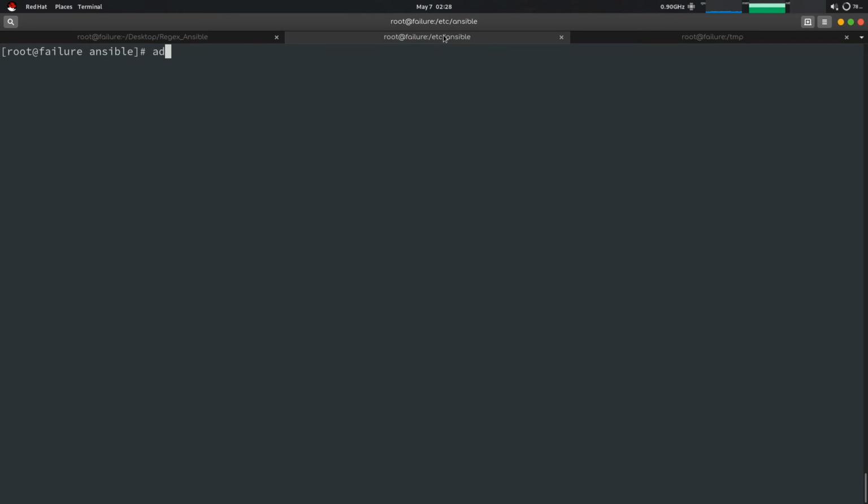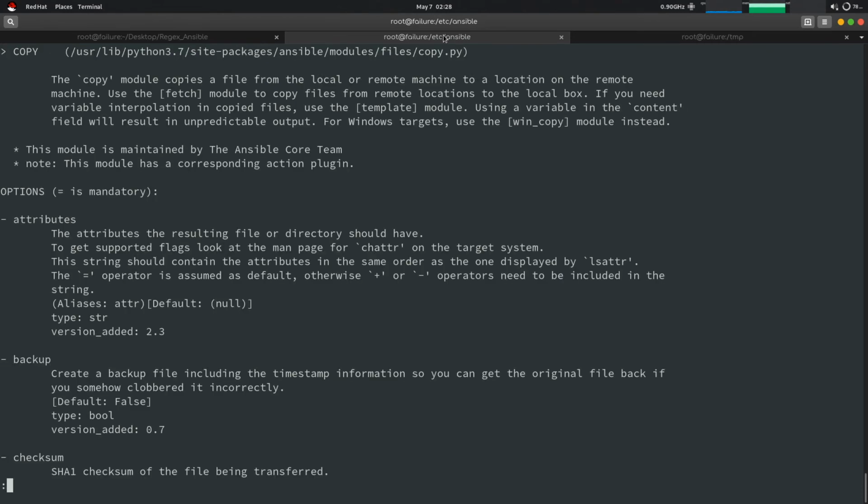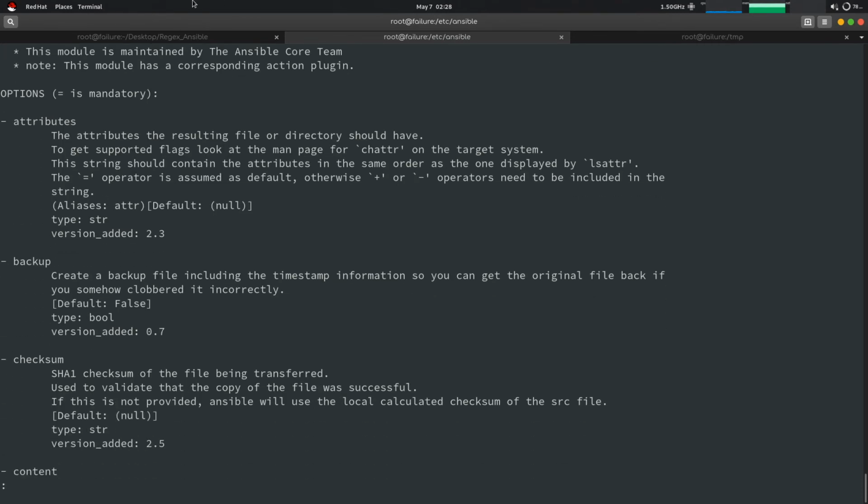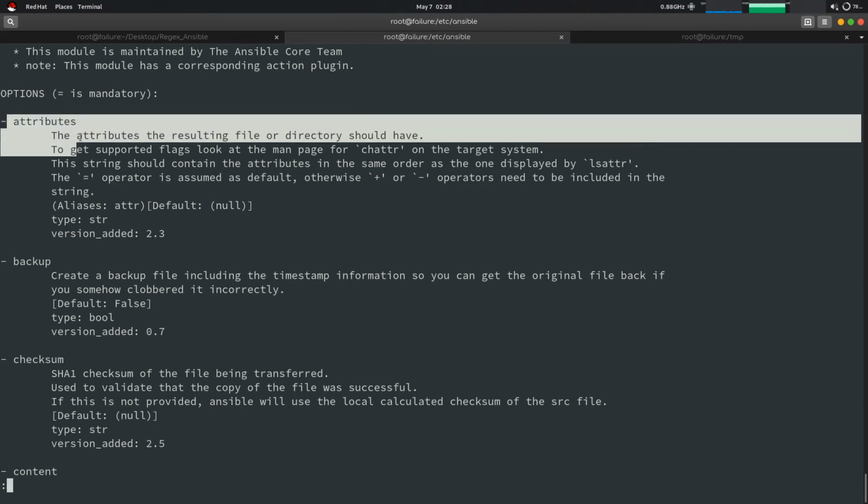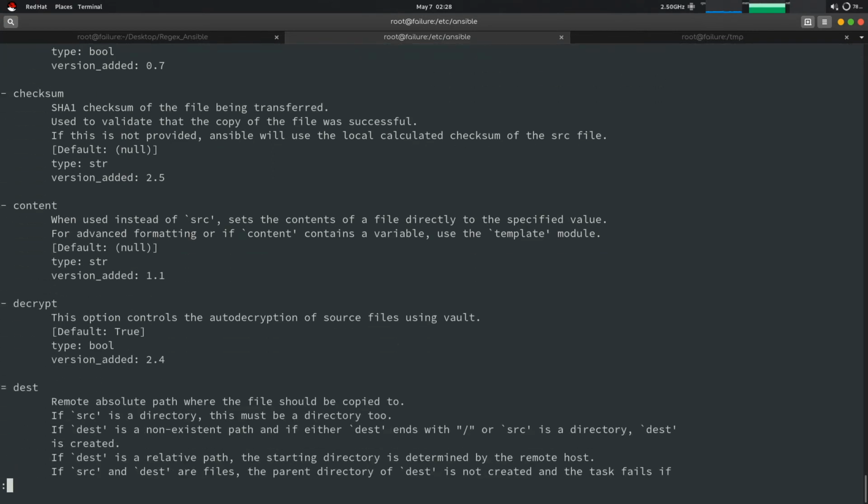Also you can get more about this from the doc for copy. So if you go here, these are the options, like attributes. Attributes is used to change the attributes of the file, backup, checksum, content.